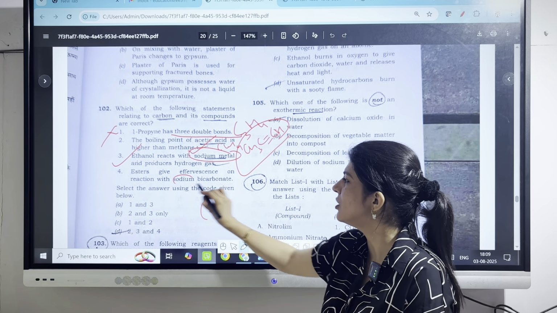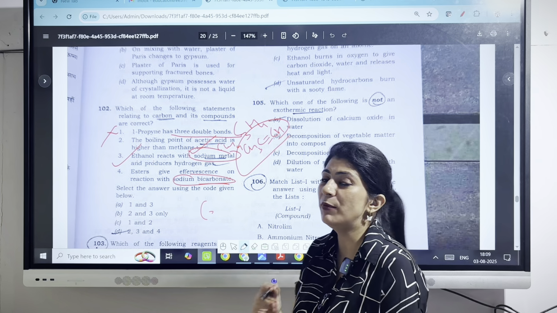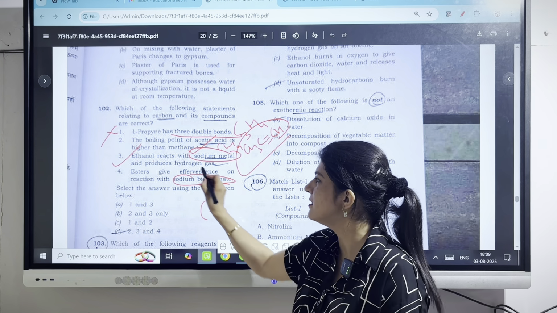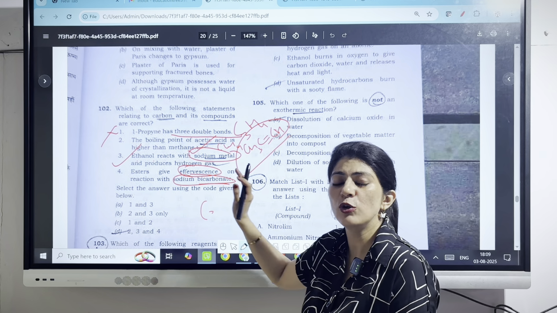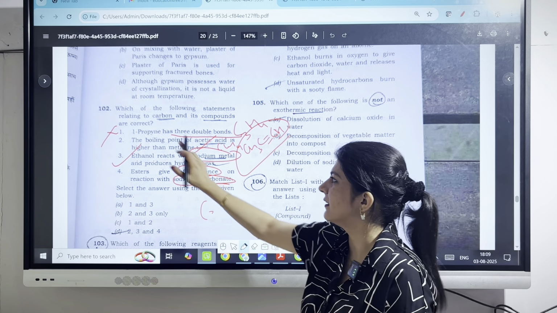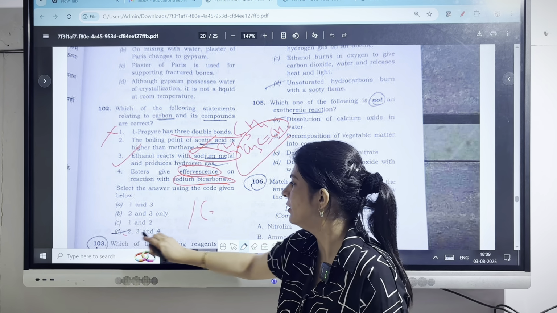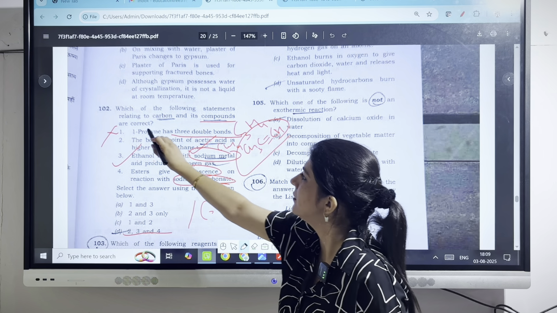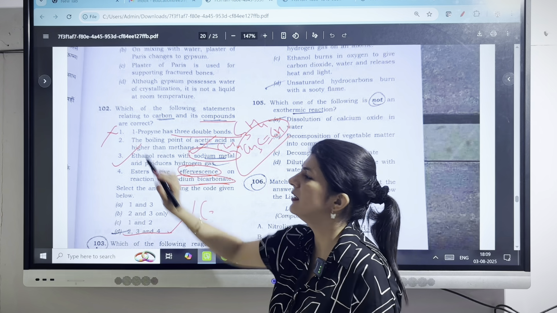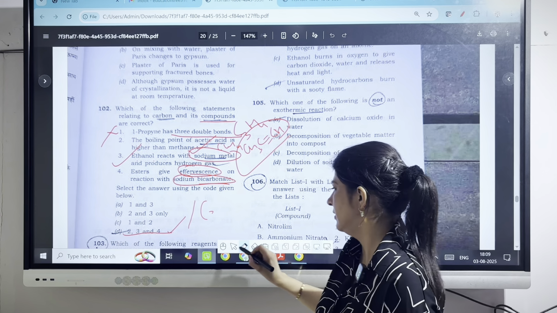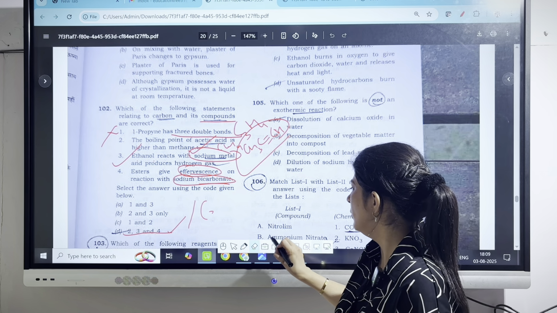Esters, on reaction with sodium bicarbonate, produce a fizzy sound which is known as effervescence. So this statement also is correct. Our answer will be 2, 3 and 4. These three statements are correct and the first statement is incorrect. Now coming on to the next question.